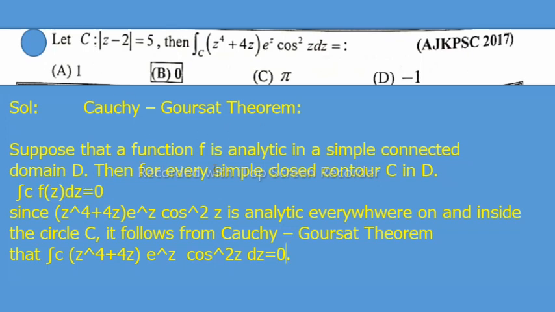Suppose that a function f is analytic in a simply connected domain D. Then for every simple closed contour C in domain D, the closed integral of f(z) dz is equal to 0.